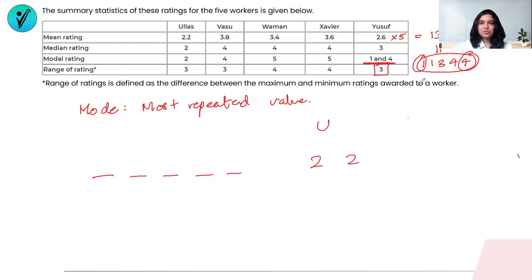Now, we are supposed to do this kind of a situation for the rest of the 4 workers as well, and also figure out who has given which out of these to Yusuf itself. So what we're going to do is we're going to try and see how we can plot or write down all these numbers individually for each of the workers, depending on the information given to us. Let's see that in the next slide, please.